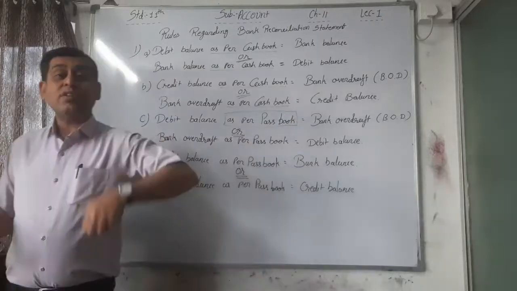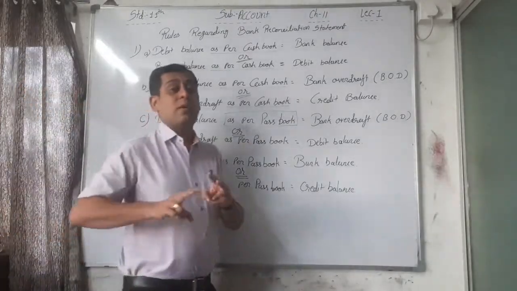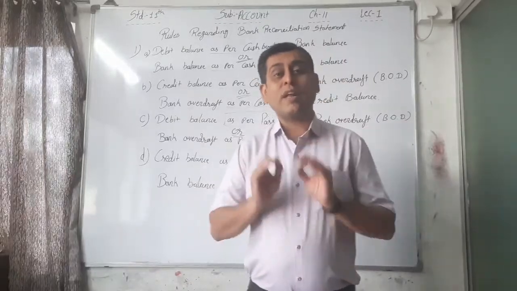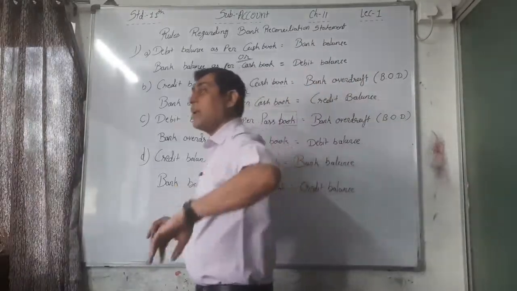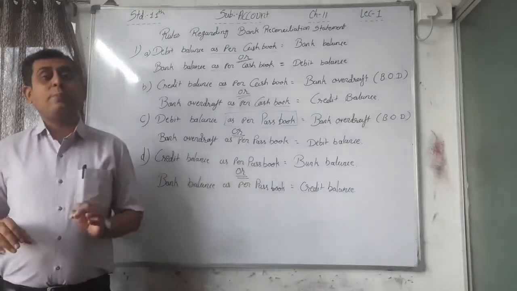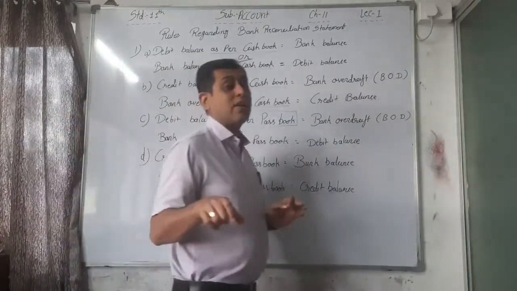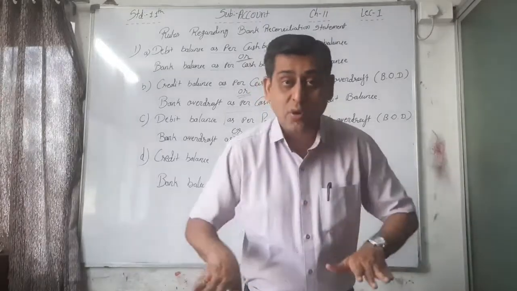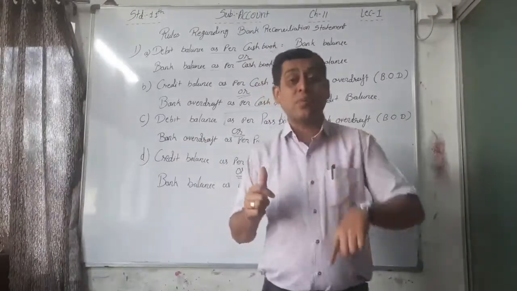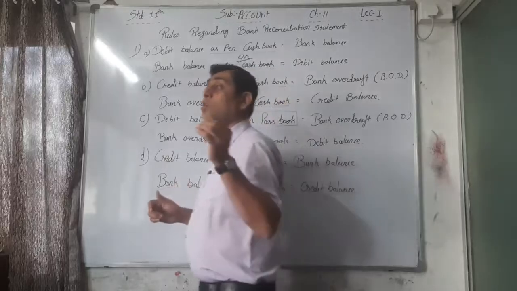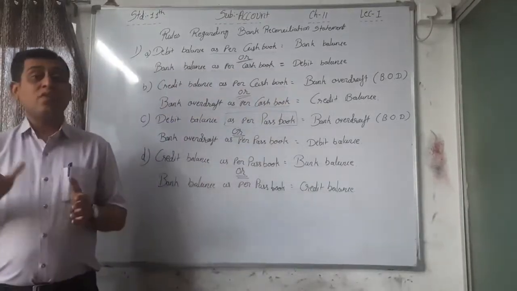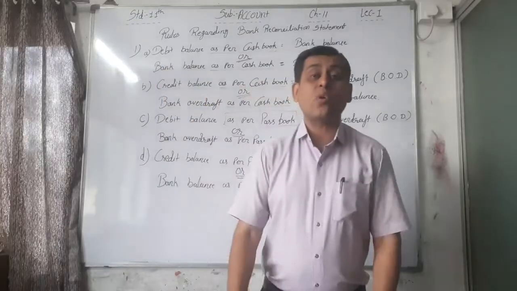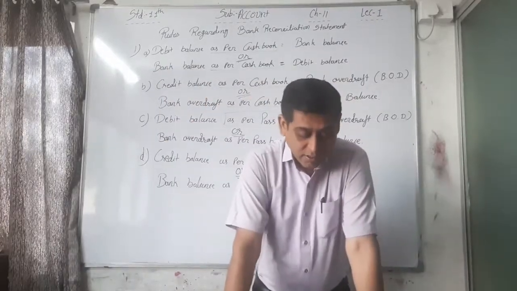The transactions which are correctly recorded by both parties, the bank and the trader, we have to ignore. Those transactions are not recorded at all in the bank reconciliation statement. Only the transactions which cause the difference, which affect the difference between the two balances, we have to record in the bank reconciliation statement.